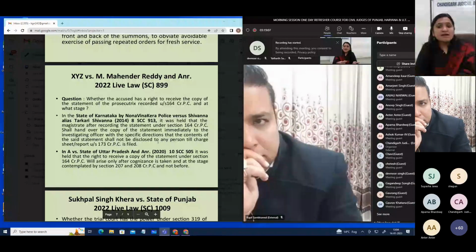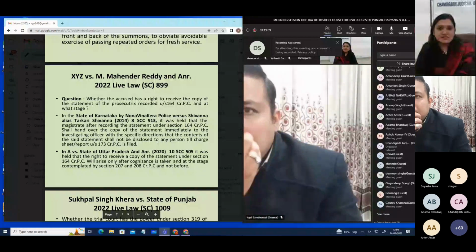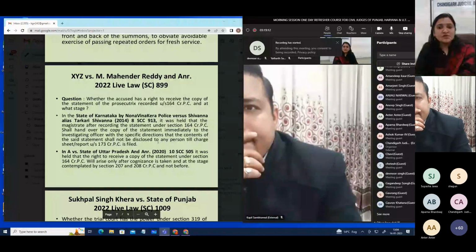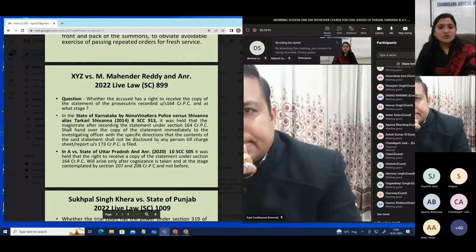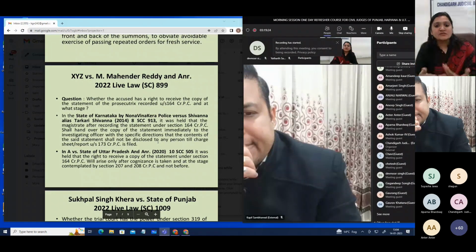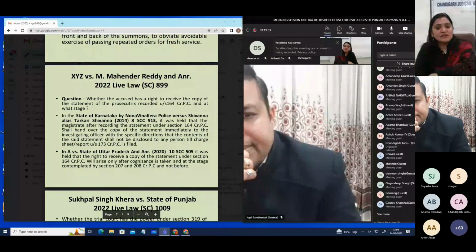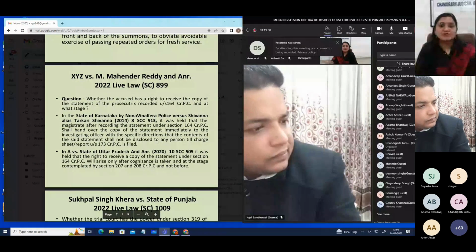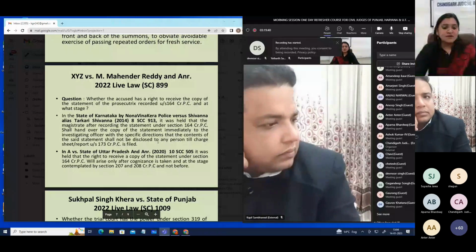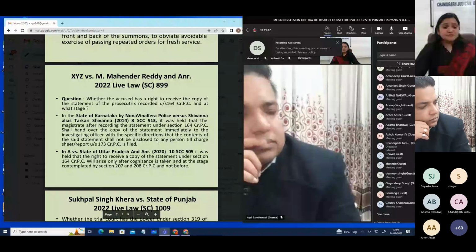And why do we see that? Because before that stage, there can be an application for further investigation. So we can say that the cognizance is taken only when the copies are supplied under section 207, 208 CrPC. So that is technically the order of the court, when by the order the copies are supplied. So in that order, copies of the challan will be supplied and the copy of the challan will include the statement under section 164 CrPC, the copy of which was provided to the IO, obviously not the original one. So this is the important case.